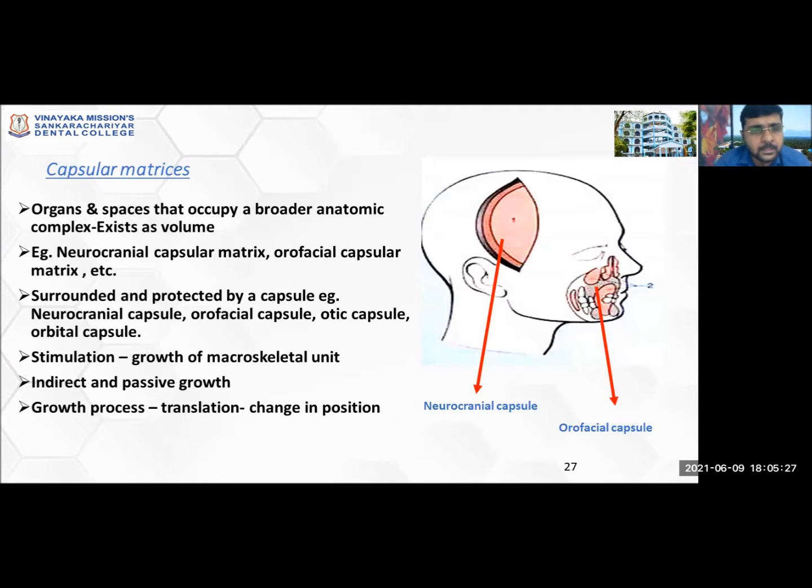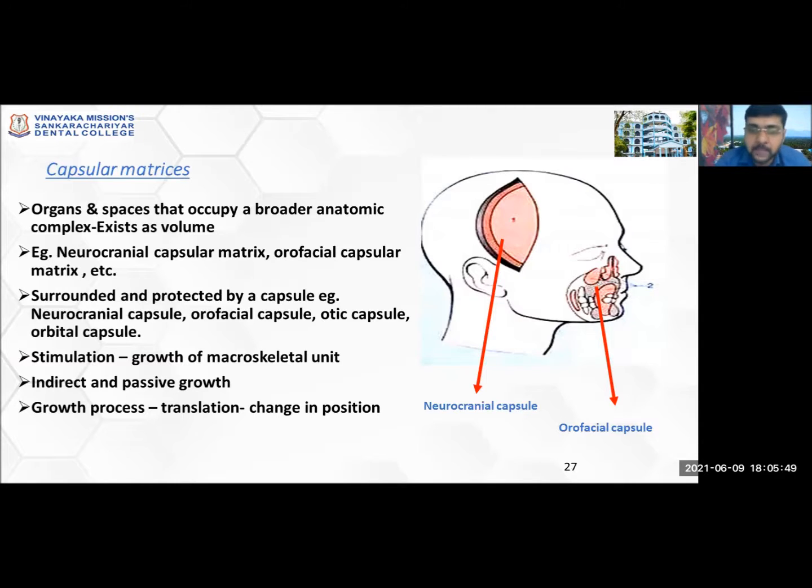These are the organs and the spaces that occupy a broader anatomic complex, exist as a volume. Means, like an example, you can see here the neurocranial capsule. So that entire capsule includes the scalp, the calvarial bone, as well as the brain. All these structures individually are called a neurocranial capsule, which is responsible for the growth of the brain.